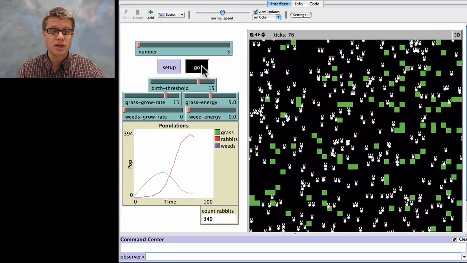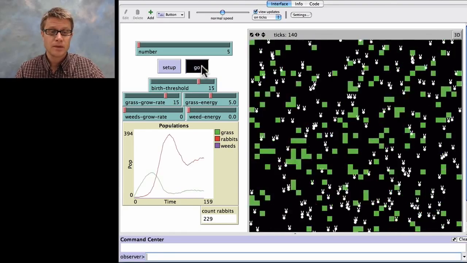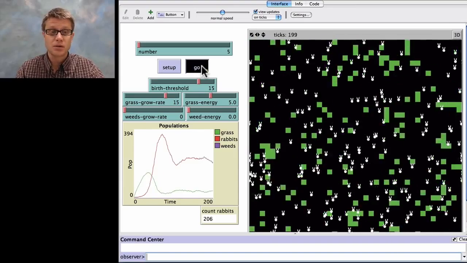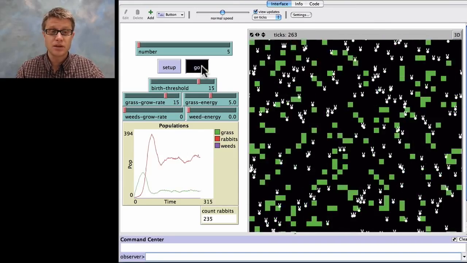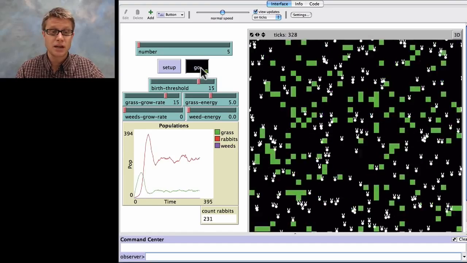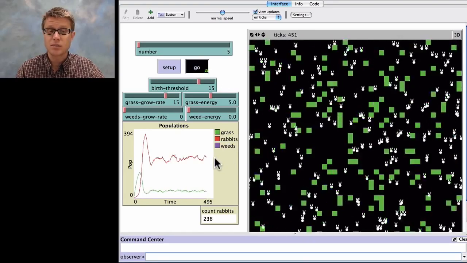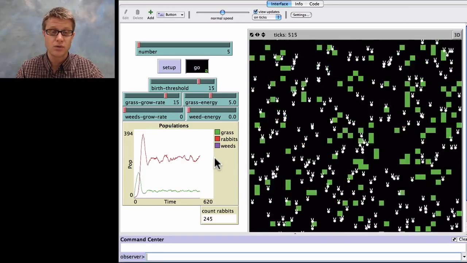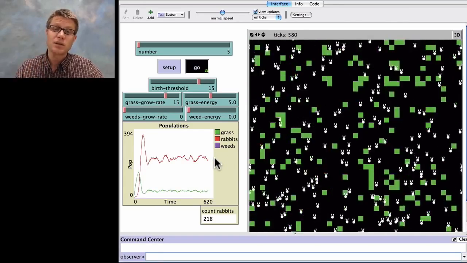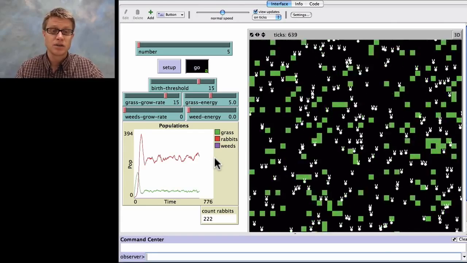And so let's watch what happens now if we let it roll for a second. We're going to see a big drop in the number of rabbits, and then it's going to finally hit a limit. So we're going to find a perfect amount of rabbits that we have. So we're reaching what's called carrying capacity. And you can see that if we let it go over and over and over, the grass and the rabbits are going to go up and down, but we're going to reach a limit.